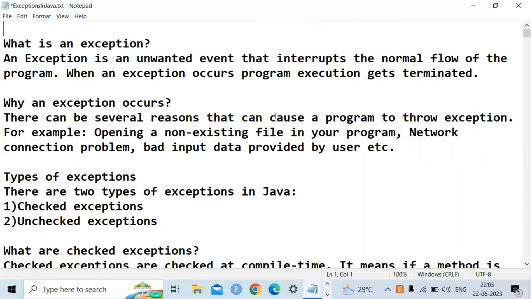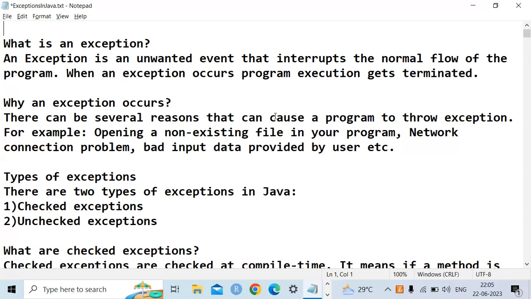The process of handling the exception is called exception handling. Exception handling is a mechanism to control the problems or events that occur when you compile or execute a program. Generally, exceptions occur when you open or close files, in network connections, when you give bad input, and so on.